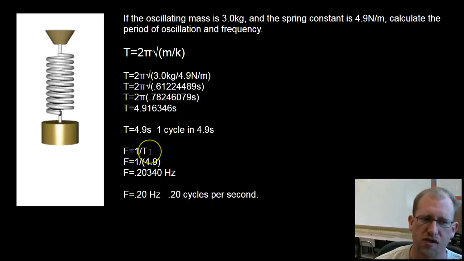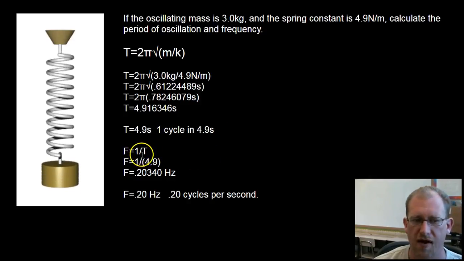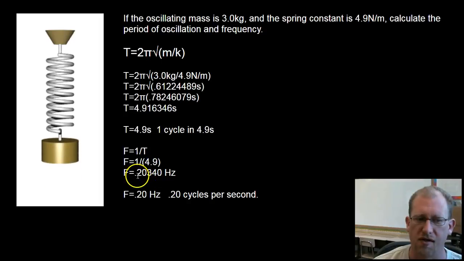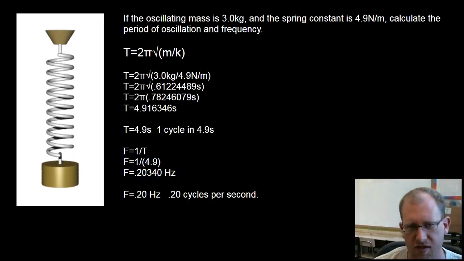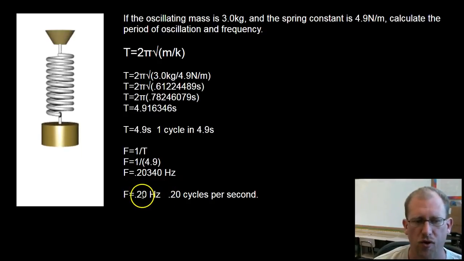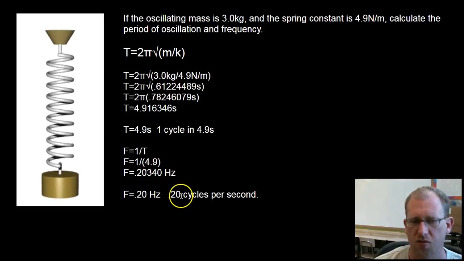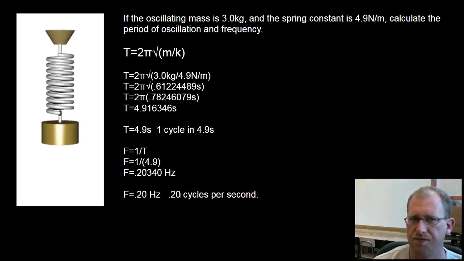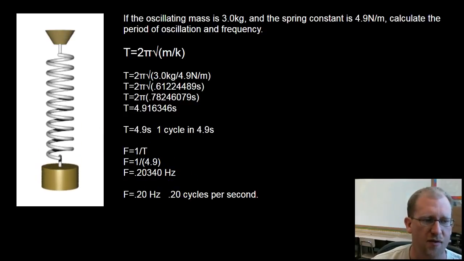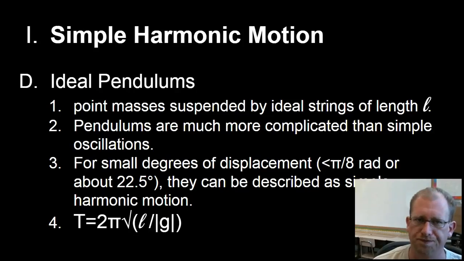Well, what's the frequency then? Frequency is just the inverse of the period, right? So 1 divided by T, 1 divided by 4.9 is 0.20340 hertz. Correct for significant digits again, and I have 0.20 hertz, so approximately 0.2 cycles per second. So that's calculating time for simple harmonic motion.